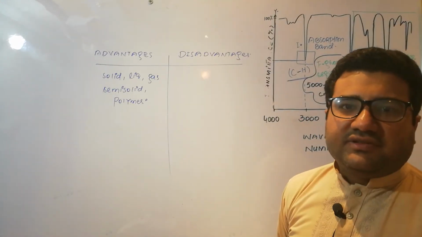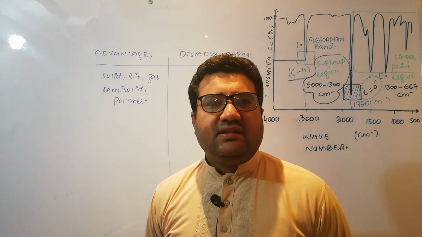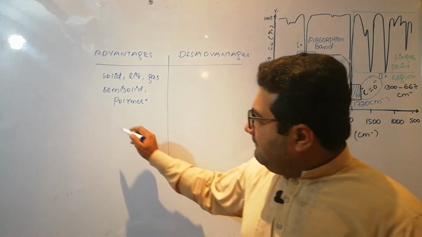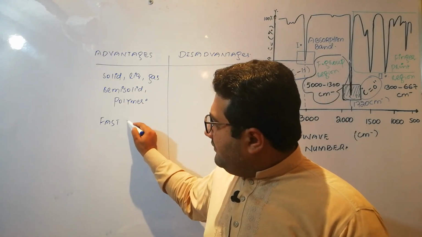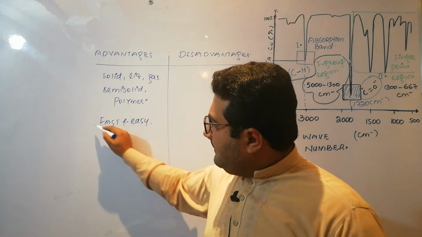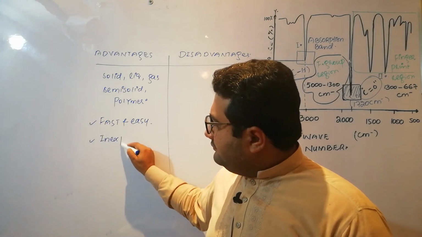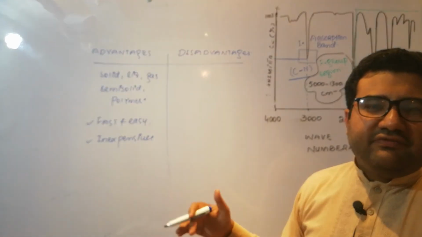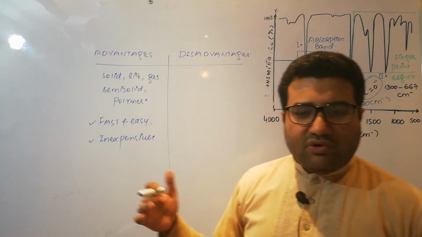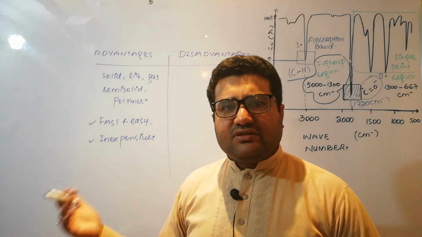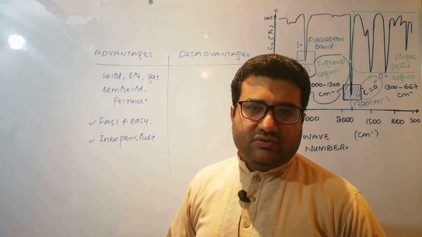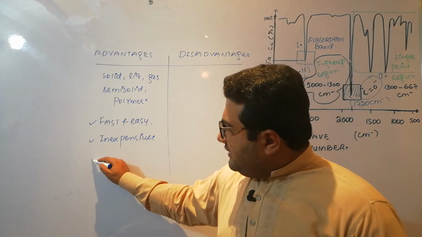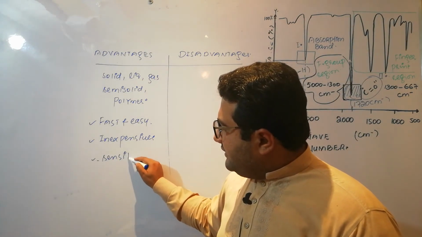There is no limitation of the state that only solids can be analyzed, or only liquids can be analyzed, or only gaseous substances can be analyzed. It is a fast and easy technique to perform, relatively inexpensive. Otherwise, there are some spectrophotometers which are very expensive, and even nowadays some modern techniques are used. IR spectroscopy is also a modern technique, but even more modern techniques are used in which very expensive instrumentation is used. The last one is it is very sensitive.